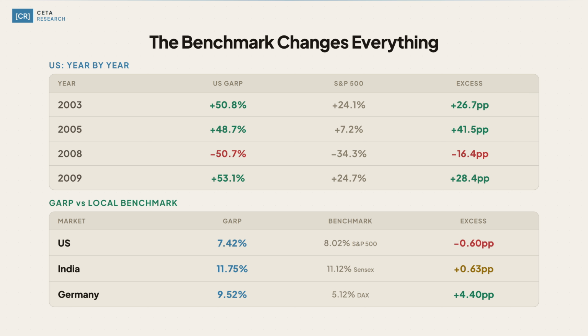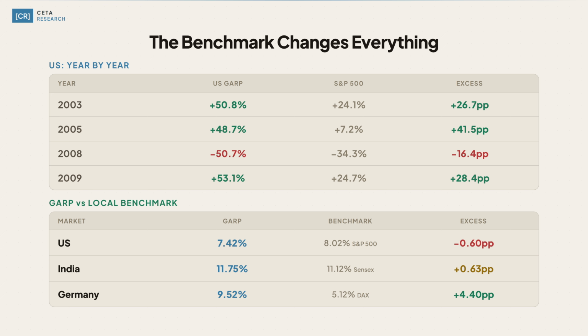A $10,000 investment grew to $174,833 versus $151,080 in the Sensex. The capture ratios versus Sensex tell the story. Up capture of 113% means that in quarters when the Indian market rose, GARP captured 113% of those gains. Down capture of 105% means that in down quarters, it absorbed 105% of the losses. That's weak protection, barely any asymmetry. The 3.73% gap versus the S&P 500 exists because India outgrew the US, not because GARP found mispricing.